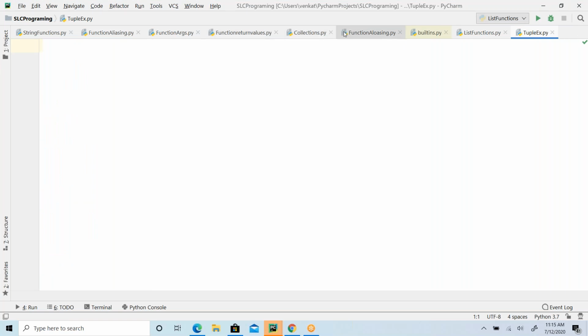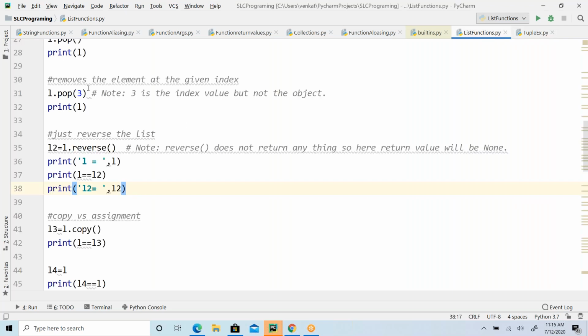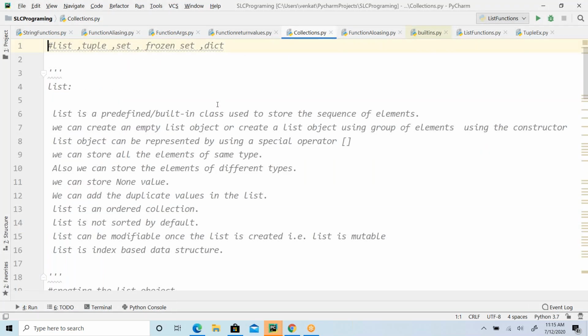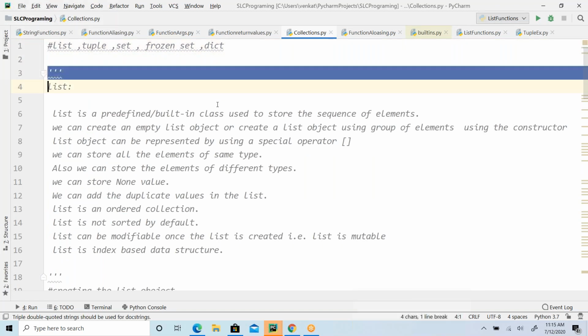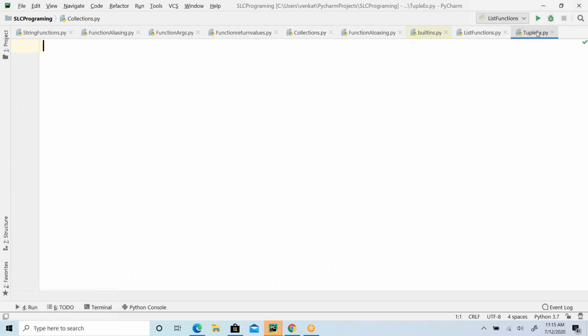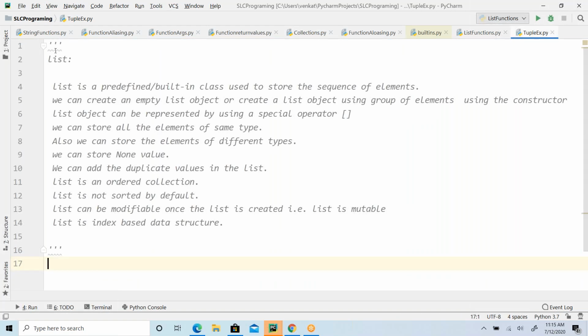So friends, I'm going to discuss tuple in this session. We have already covered the list example, right? So we are going to cover tuple, followed by set and dictionary. If you see the points of the list, I'm picking up all the same characteristics of the list from here, and I'm going to add it to this. So here I'm going to talk about tuple, right?